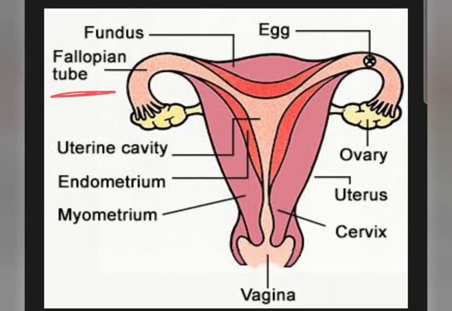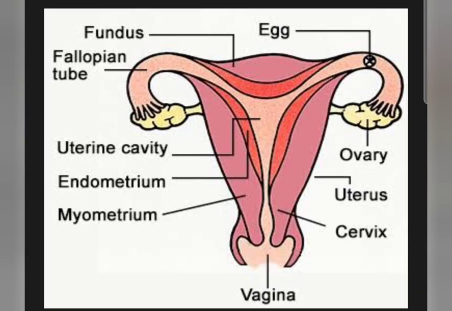So here you can see the fallopian tube, and this whole part is the fallopian tube. This whole arm-like portion is known as a fallopian tube. And these are two tube-like structures which originate from both sides of the uterus. As you can see that this is the uterus, right? So from both sides of the uterus, these hand-like tube-like structures originate, and then they end near the ovary, just above the ovary.